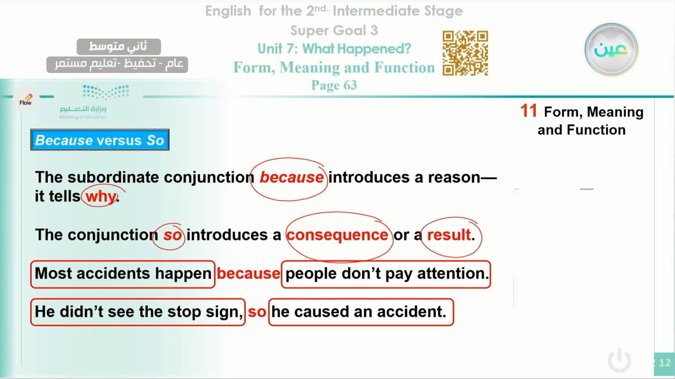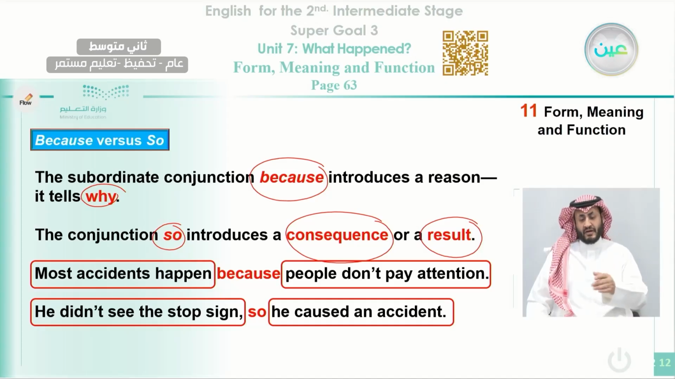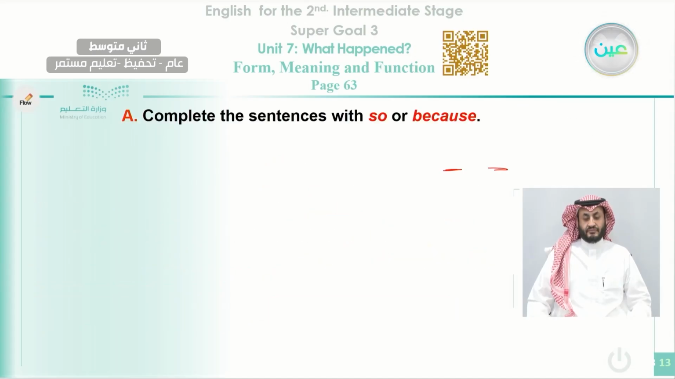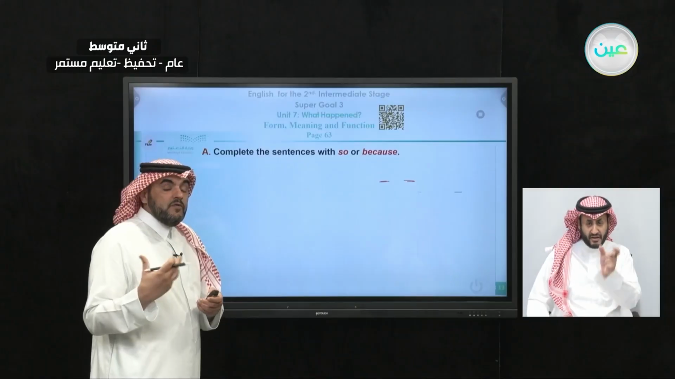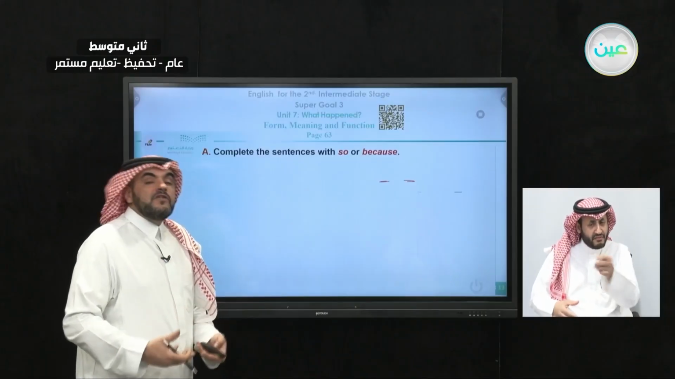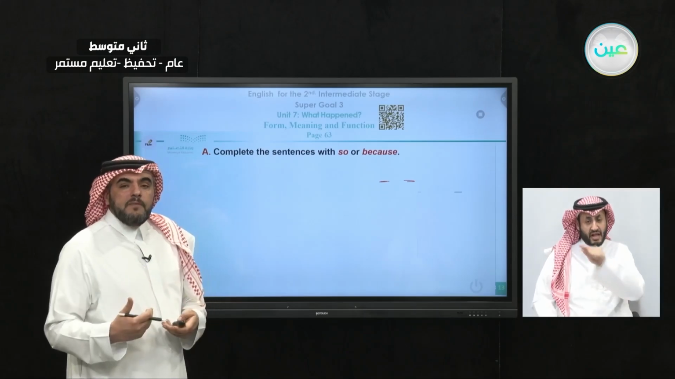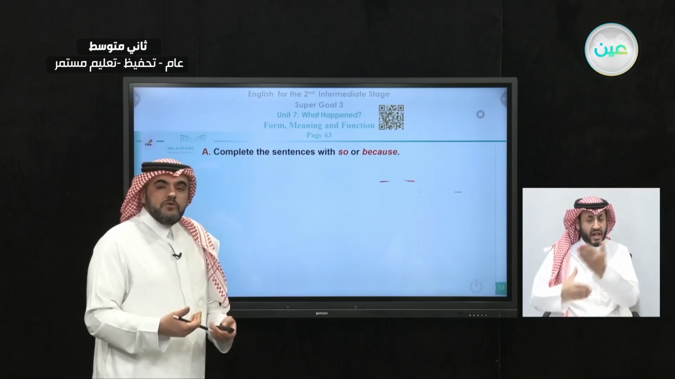Okay, now let's move to apply what we have learned about this part of grammar. Why answers, because and so. Okay, exercise A here, you can find it on page 63. Let's answer it all together. Complete the sentences with so or because. As we said before, when you talk about a result, you use so. When you talk about a reason, you use because.